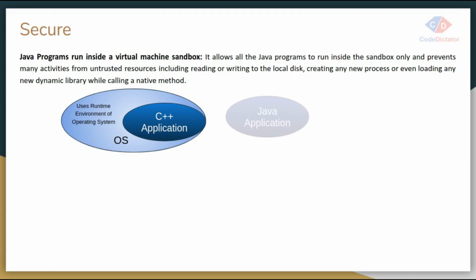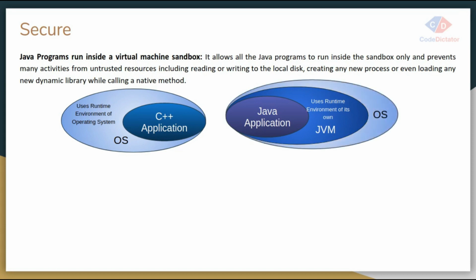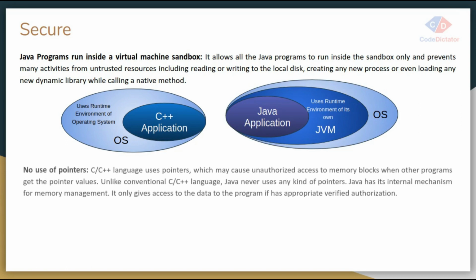But whenever I am running my Java application, it is running inside my Java virtual machine, and it is not interacting with my operating system. That's why we have fewer memory leakage problems in Java. We don't have any pointers in Java, so we are not directly interacting with our memory locations.